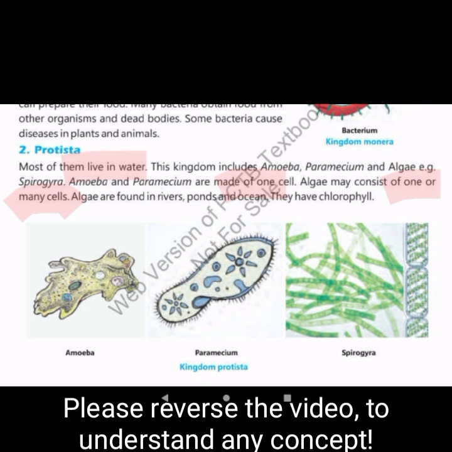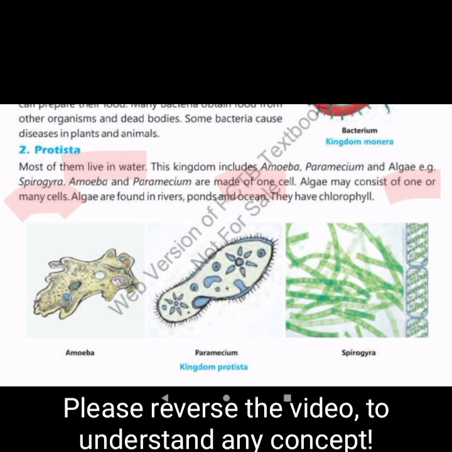Spirogyra is the example of algae, whereas algae is the example of Protista. Also, paramecium is the example of Protista. Also, amoeba is the example of Protista. But remember, bacteria is the example of Monera. So, amoeba, paramecium, and algae are Protista, and algae's example is Spirogyra.